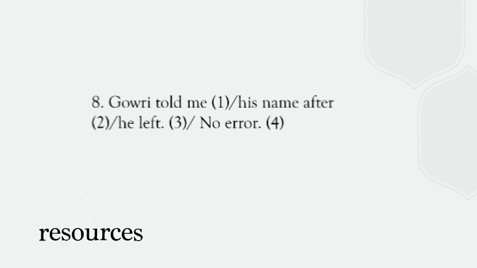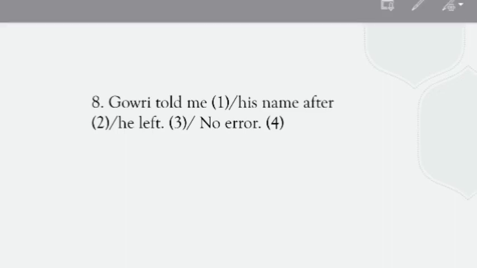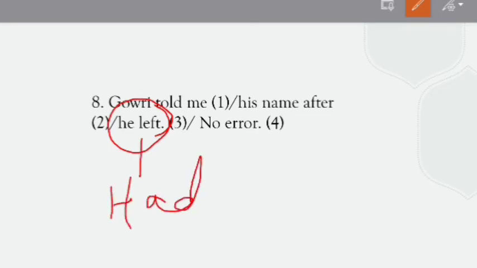In this sentence, the previous action is he left and the subsequent action is Gowri told. So this is the incorrect part. Here had will be used. So the right answer is Gowri told me his name after he had left. So this is the answer.